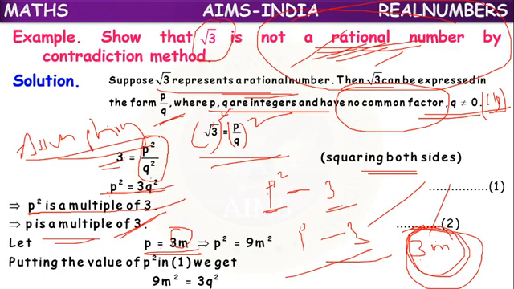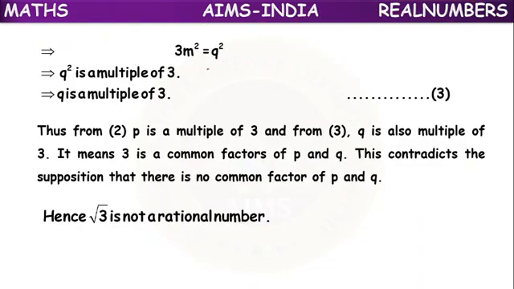Now again I will square on both sides. p square equals 3m whole square, which means 9m square. But what is p square? It is 3q square. So here I will write p square equal to 3q square. Again after cancellation, 3 threes are 9, so 3m square equals q square.